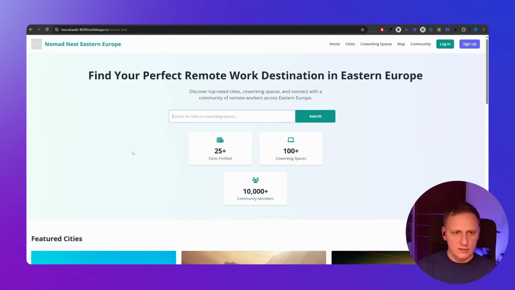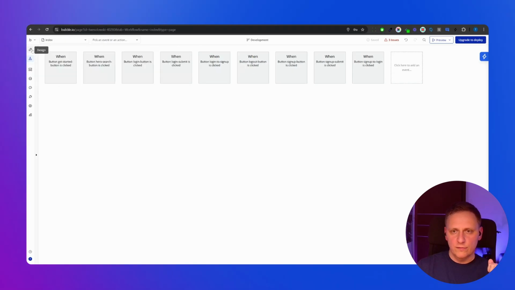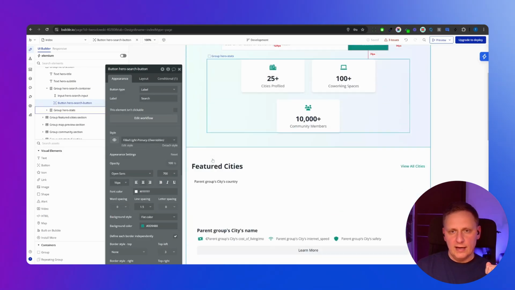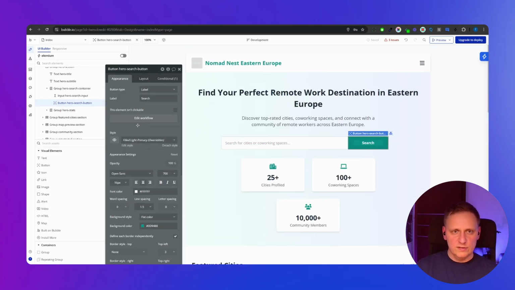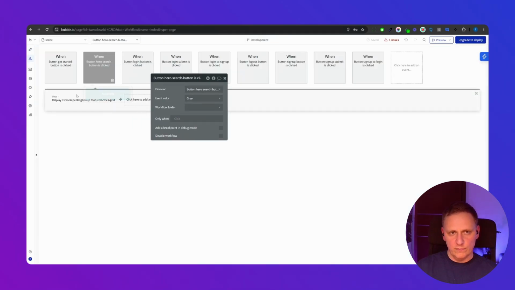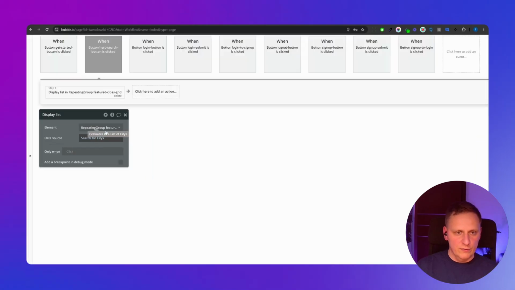Let's check if the search works, right? So Sophia. Now we can play around with the searches. I think it does something, but let's check what are the things that are not working. So for example, I put here the name of the city and I clicked search, and we can check what's behind, right? We can click edit workflow and see what happens. And it's all in English, right? So it's not a programming language. It displays list in the repeating group with the data source searching for cities.